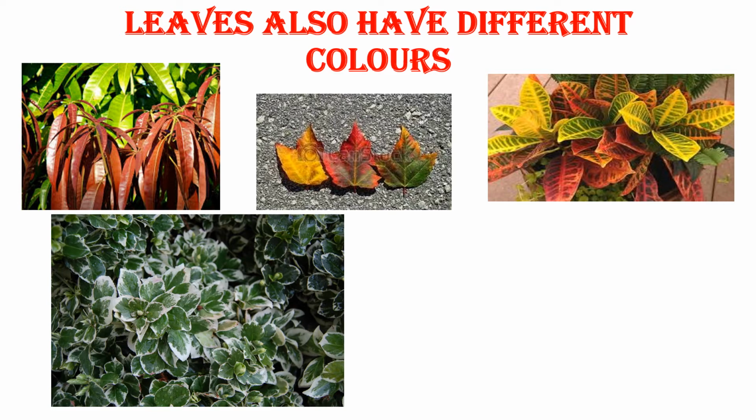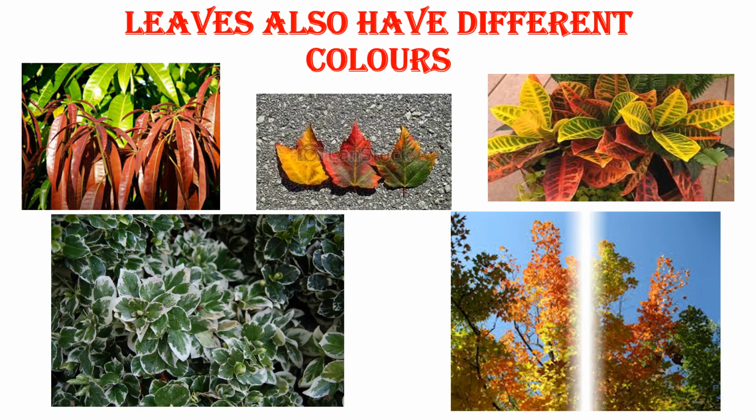See in this also, the green leaf with a white border. And in this green leaf also you are finding different shades. See, above it is dark, below it is light. Okay, so see this one. In one tree, how many colors of leaves are there? Green, yellow, orange. So many different colors. So leaves also have different colors.